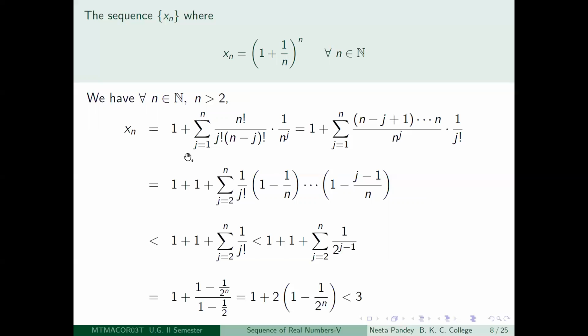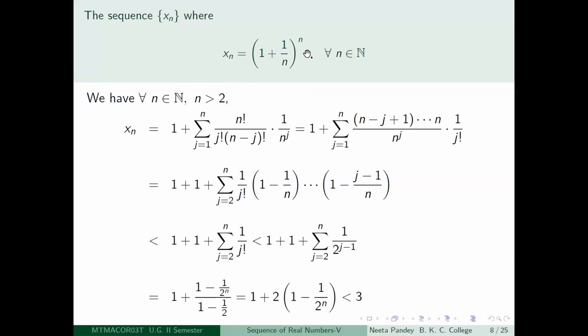So if you write it carefully, here what will it become? First term is n choose 0. n choose 0, 1 to the power n, 1 by n to the power 0. n choose 0 is how much? n factorial divided by 0 factorial into n minus 0 factorial. 0 factorial is 1. So n factorial will cancel out, so that only 1 will remain.